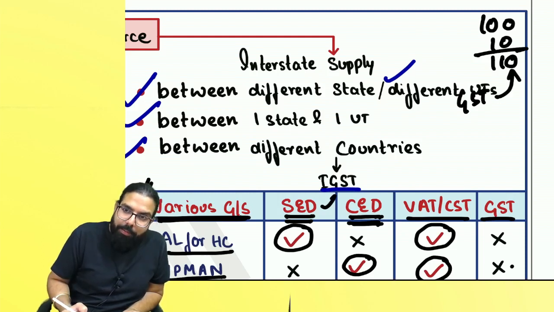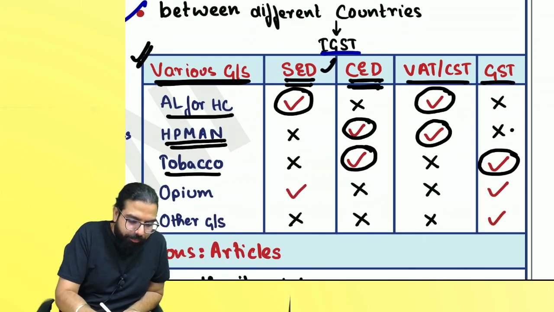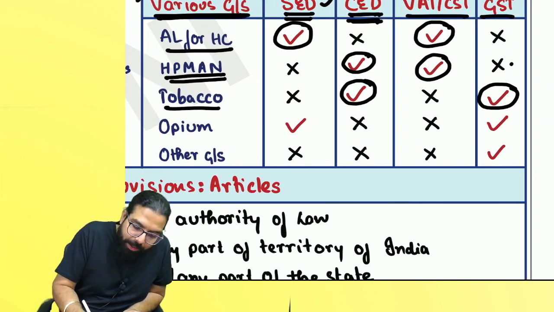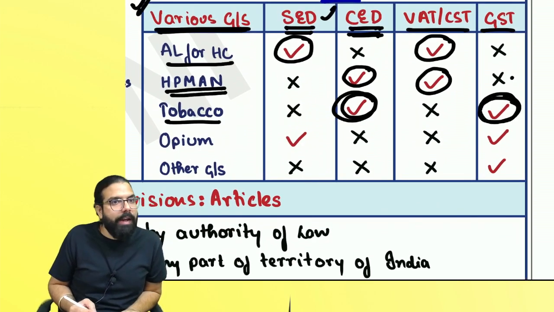Cascading effect is there. Our government told us don't chew tobacco. Are we clear, everyone? So here, on tobacco, yes, central excise duty is there and GST is also there. Cascading effect comes. Can I go ahead, everyone?